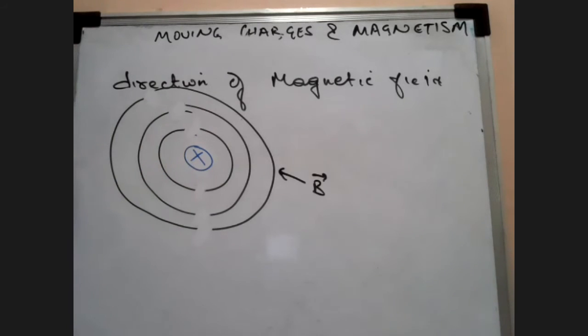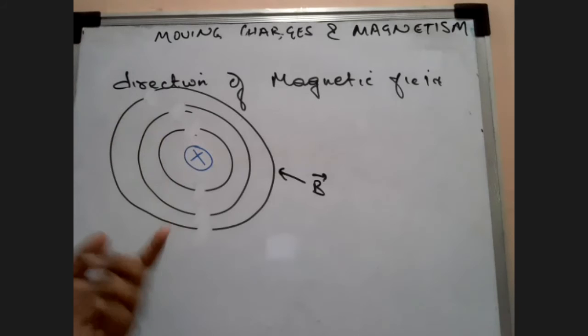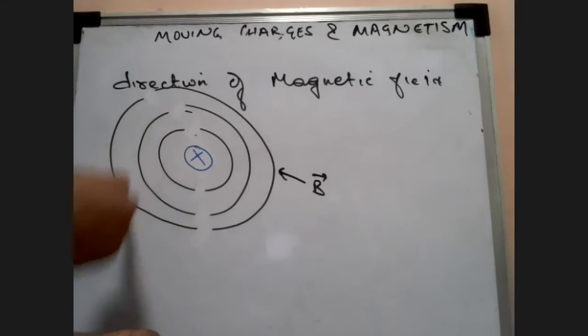Can anyone tell me? Is it outside or inside? Inside. It's inside. So you know that this conductor is carrying current inside the plane.